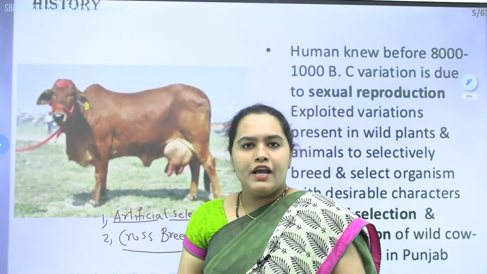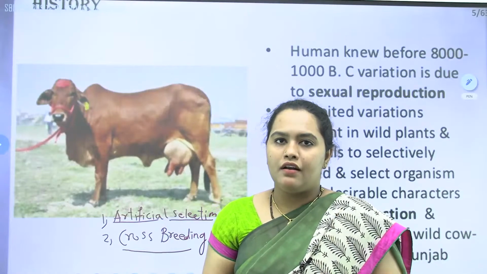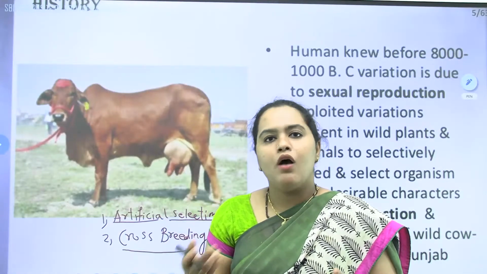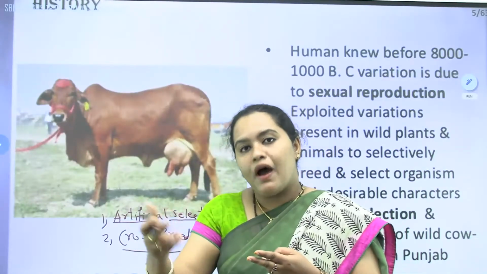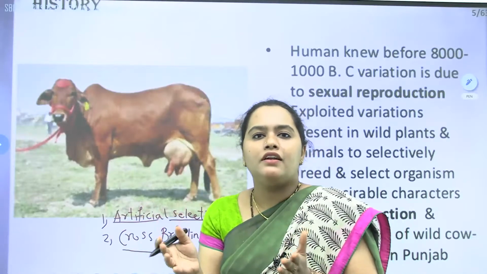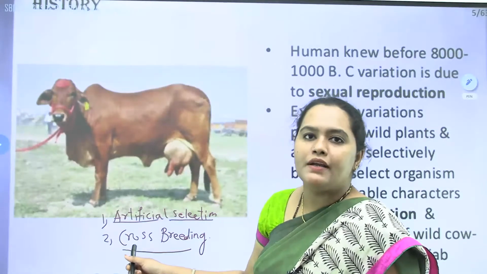For example, if we have two rose plants, one with good color and fragrance, and another with good petals, what can we do? We can graft them, so that the plant we get after grafting will have all the three essential characters that we want. That is what we call cross breeding.